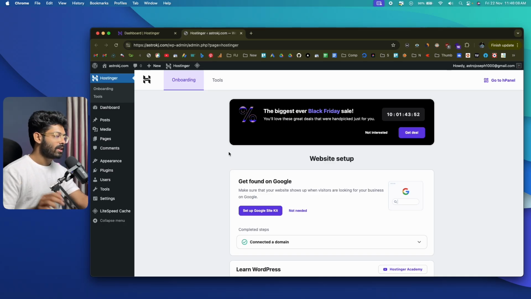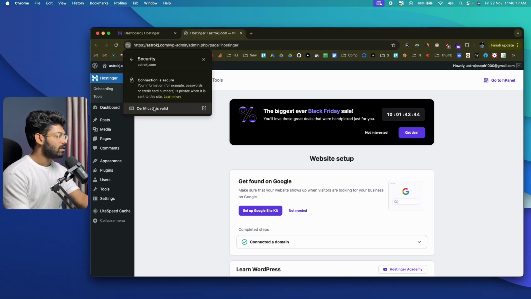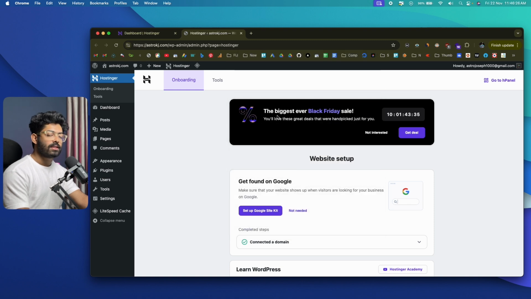And now another thing to notice is that you'll have to enable SSL. So if you click on this one, you can see this is HTTPS. And if I click on this connection is secure option and click on certificate is valid, you will see we have a Zero SSL RSA domain secure site CA. That is the certificate issuing authority, and HTTPS or SSL is enabled on our site by default.